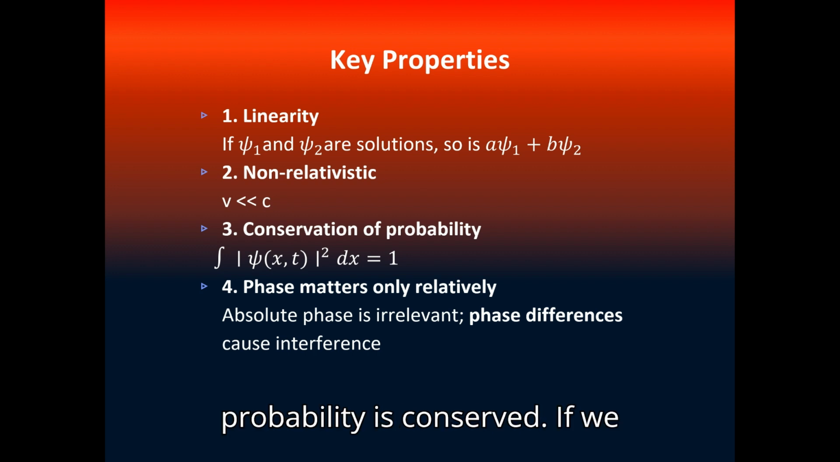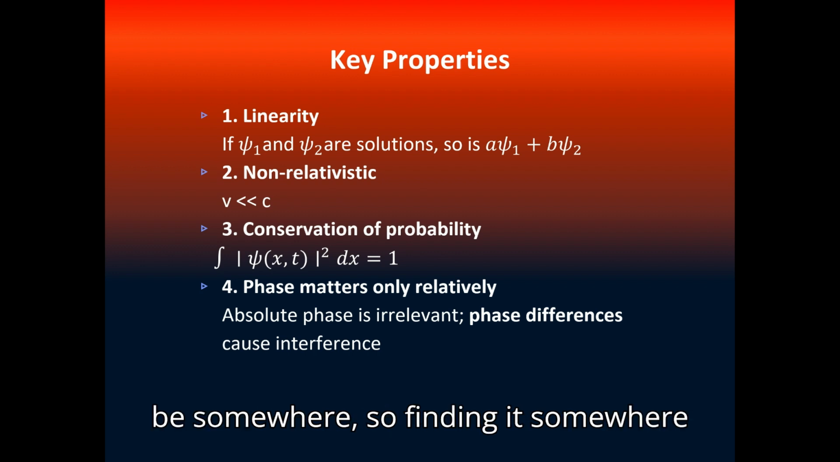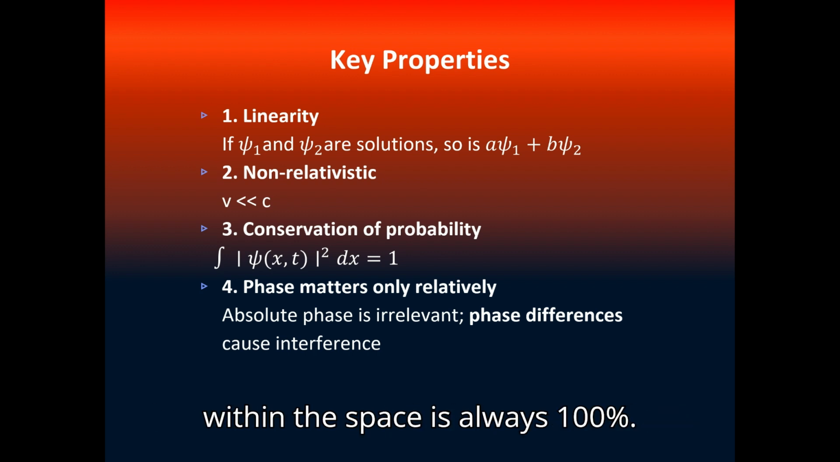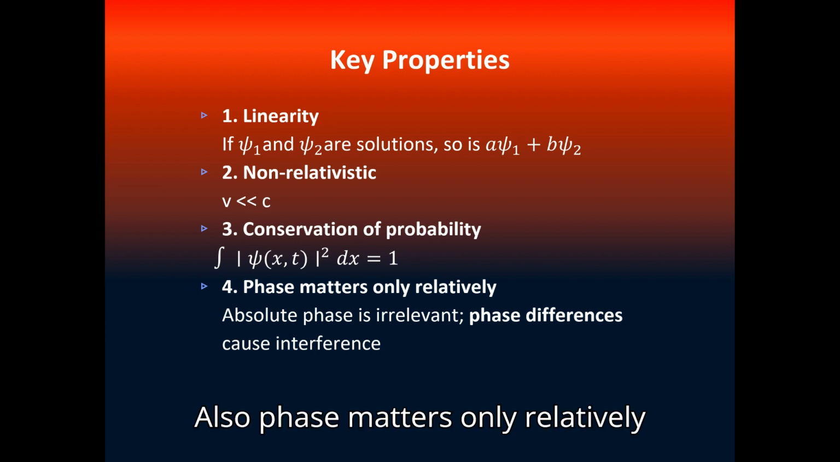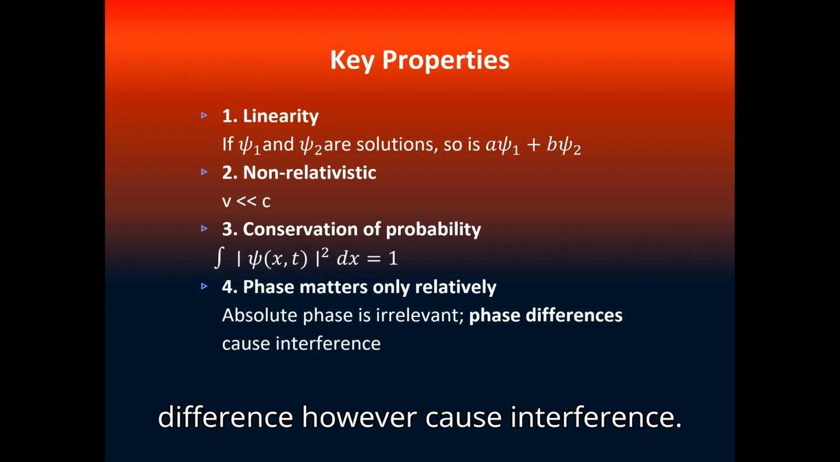Also, probability is conserved. If we integrate the absolute value of psi squared over the entire space, we obviously get 1, because the particle, or let's say the wave, has to be somewhere. So finding it somewhere within the space is always 100%. Also, phase matters only relatively. Absolute phase is irrelevant. Phase differences, however, cause interference.